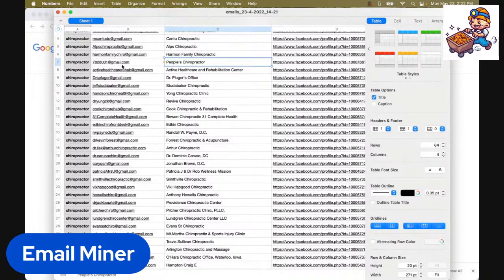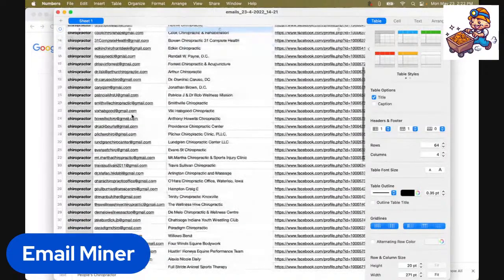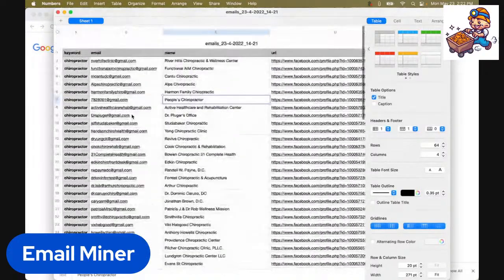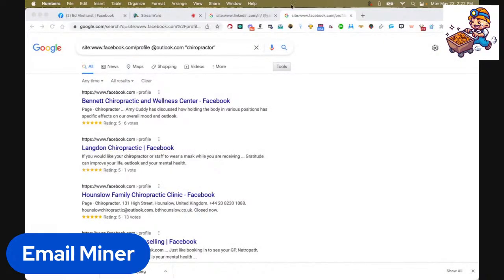7828001 at Gmail. I would probably clean that one out of there. The rest of these look really good. Good valid emails. So I would run my email campaign with them. And what I would do on Email Miner then is I would come back in here.